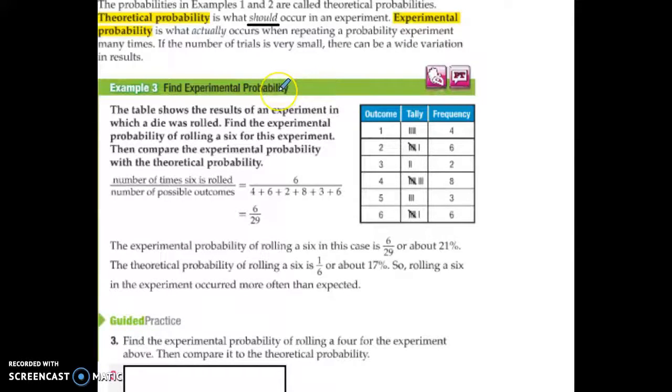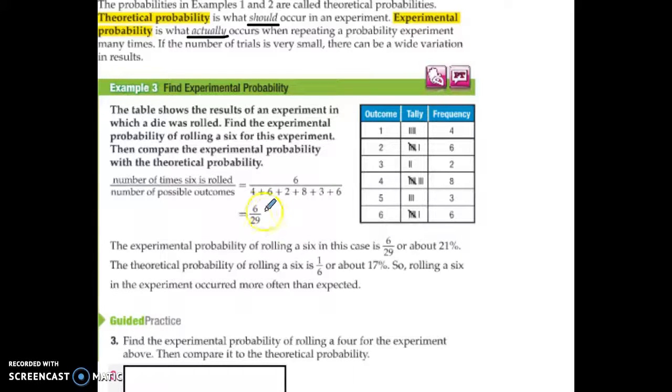But we also know that doesn't happen. We also know the weathermen are wrong. We also know we can roll a 1 in back-to-back rolls. Alright? So theoretical is what we think should happen or what we expect to happen. Experimental is actually what does occur. So if we're actually doing an experiment and we write down all the numbers that are rolled on a die, that's the experimental probability.